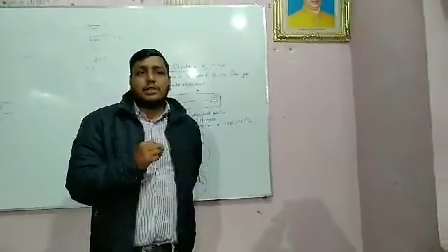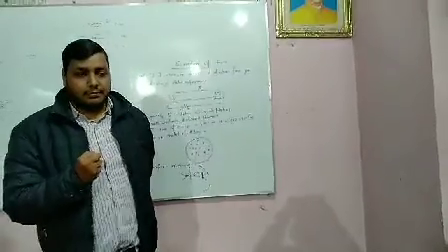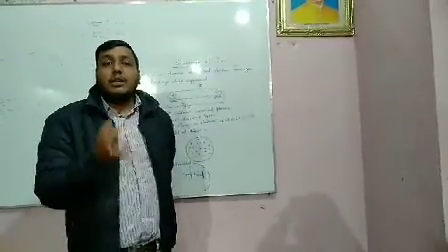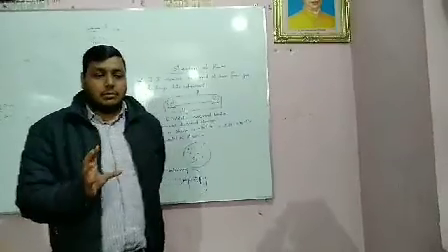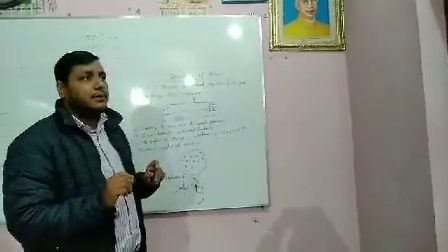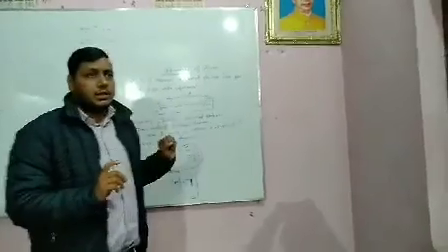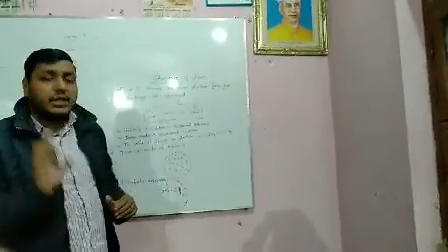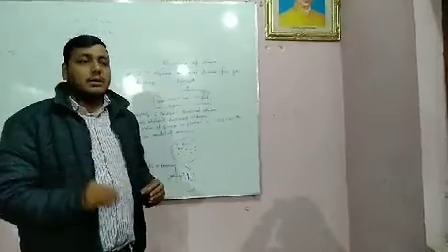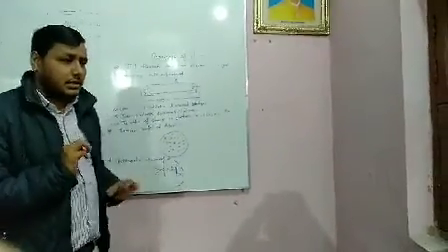In this chapter, we study about the composition of atom. This means the fundamental particles present inside an atom. First, J.J. Thomson conducted a famous experiment with gas discharge tube. In this experiment, he found the presence of negative particles known as electrons.